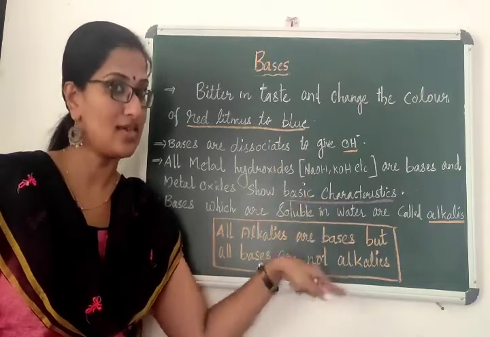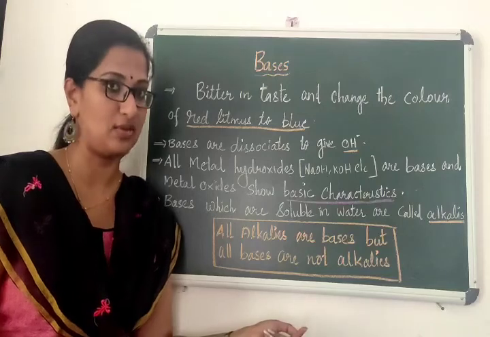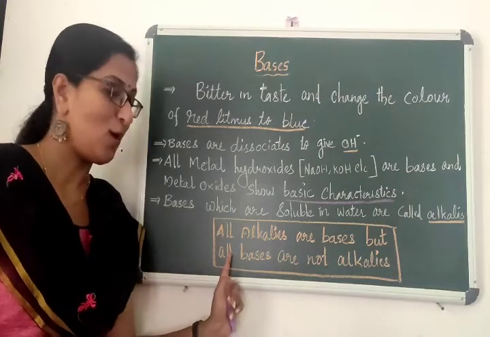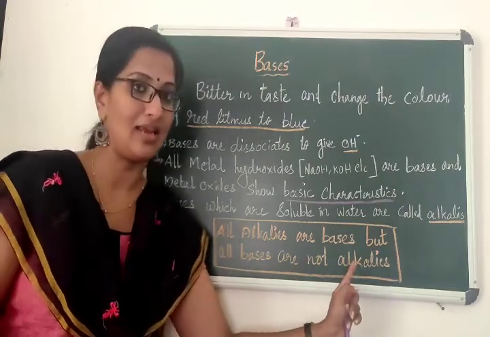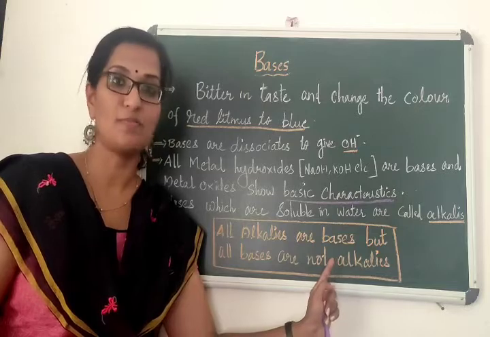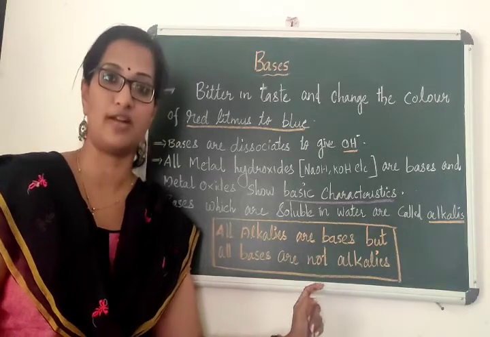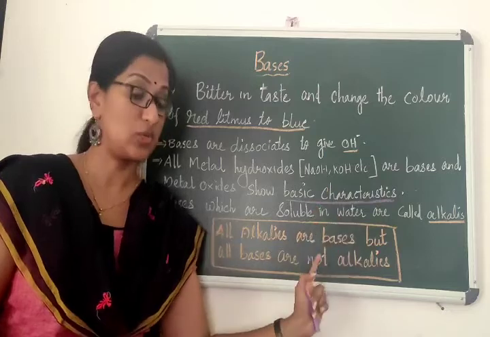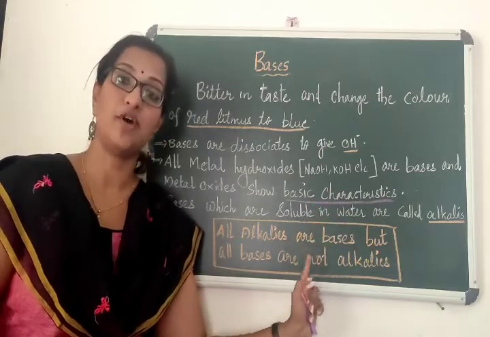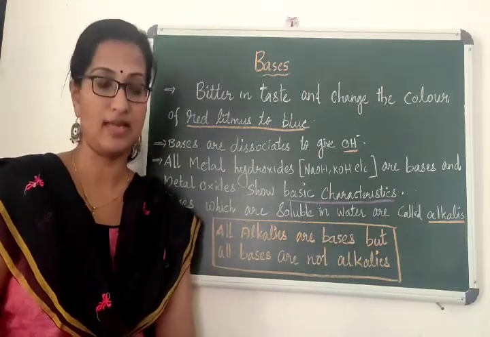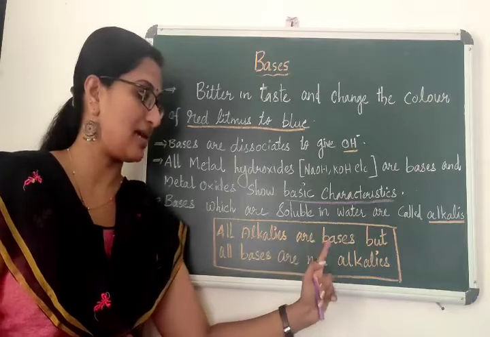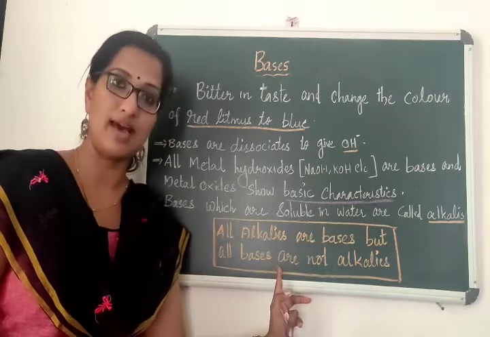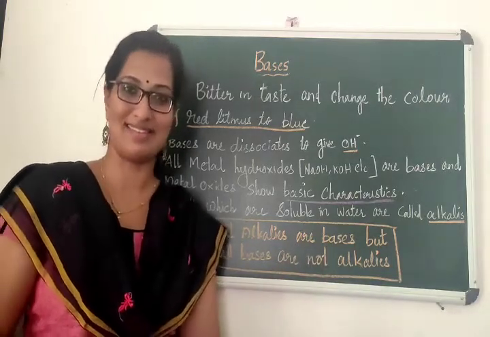Why? They dissociate in water and form OH minus ions. But all bases are not alkalis. Why? The rest of the bases do not dissolve in water. Only the strong metal hydroxide bases will dissociate in water and form hydroxide ions. That is why all alkalis are bases but all bases are not alkalis.